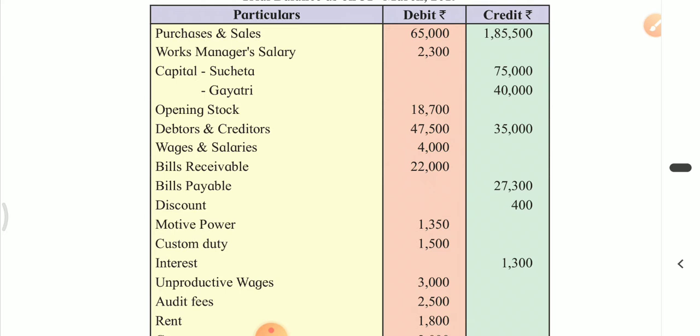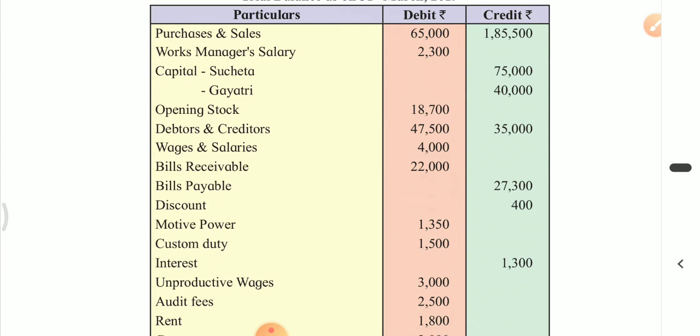Bills receivable is asset, bills payable is liability. They could have given this item like bills receivable and payable. That would have been systematic as we have seen with purchases and sales. It would have been possible for them to give this item that way. Then we would have to understand it like debit balance belongs to bills receivable, the asset, and credit balance belongs to bills payable, the liability. Anyway, they have made it easy to understand by giving it separately.